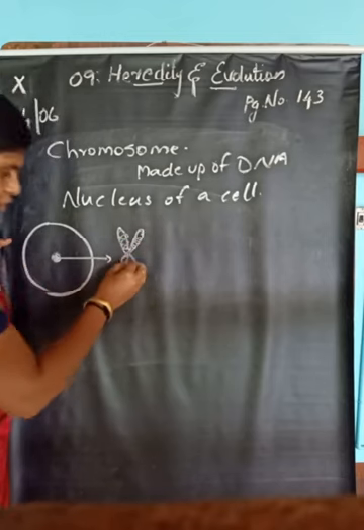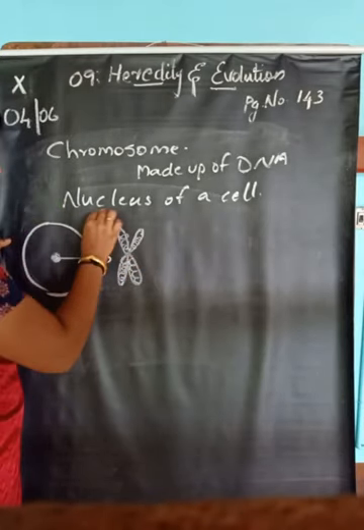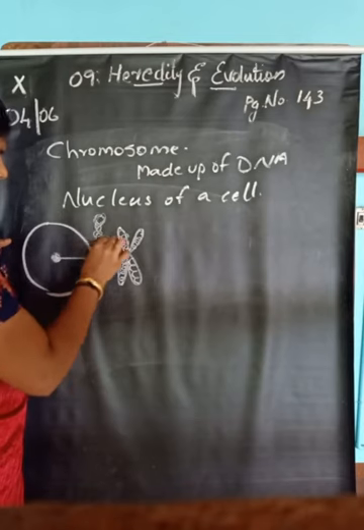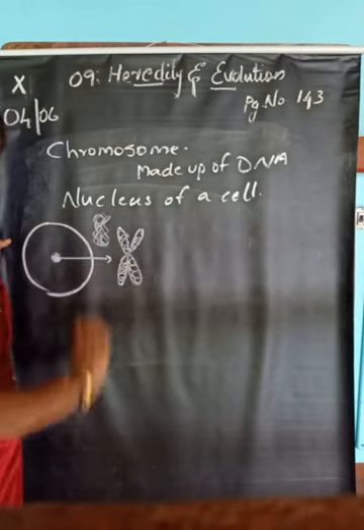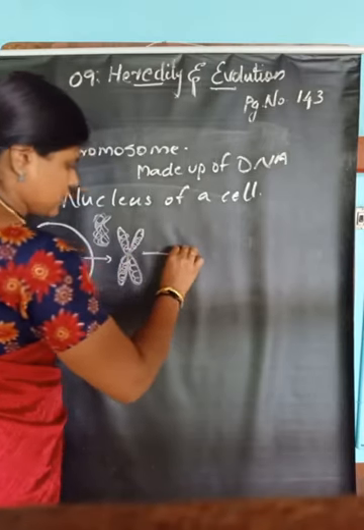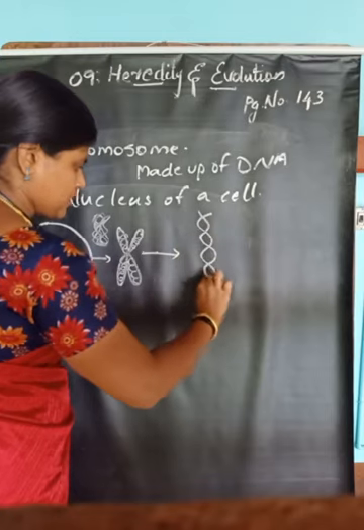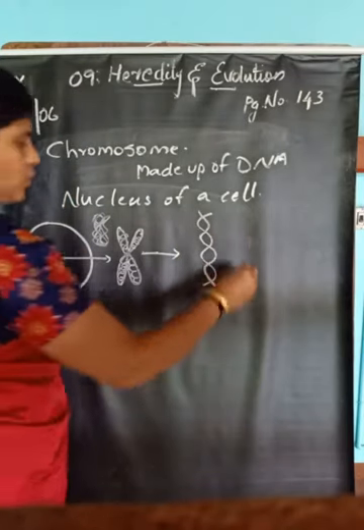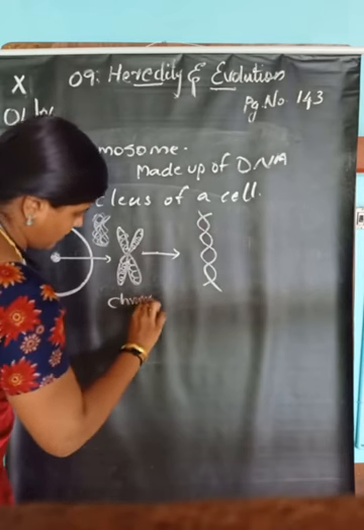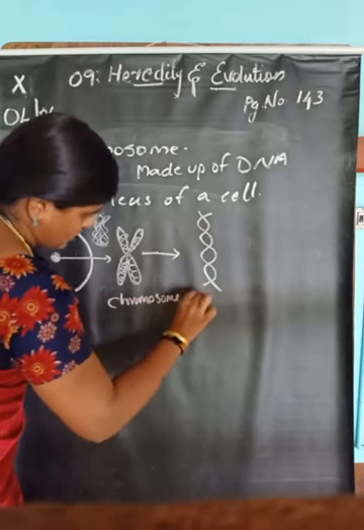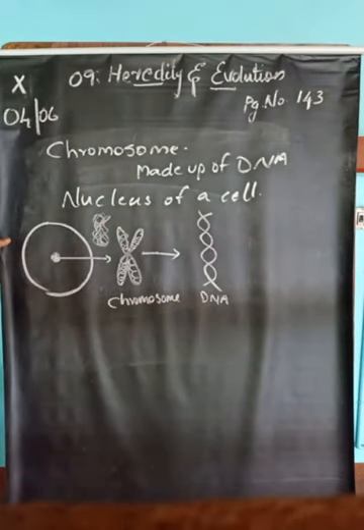Actually, we can't see a chromosome like this; we can see only some thread-like structure, and that is the chromosome. This chromosome is made up of DNA. So this is the chromosome, and this is DNA.